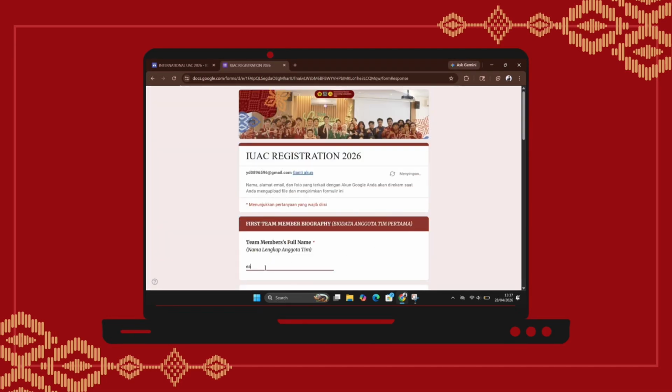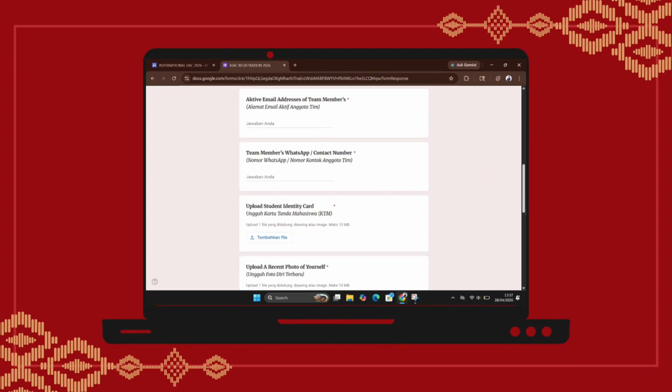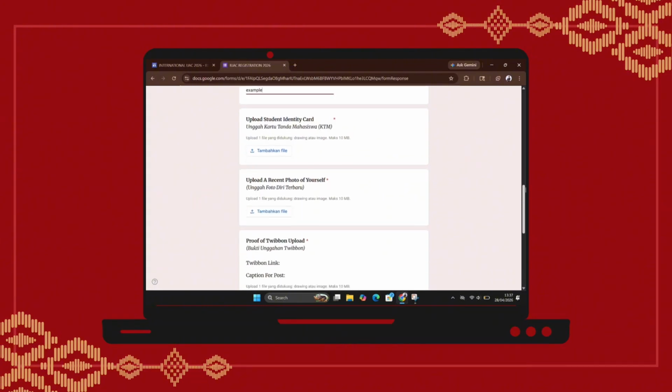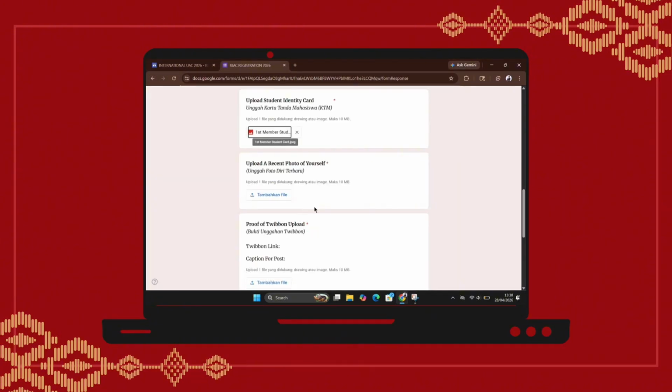In the third section, regarding the biodata of the first member, which contains the full name of the first member, date of birth, gender, email, and WhatsApp number owned. And you can attach the document files that you have previously prepared for the first member.